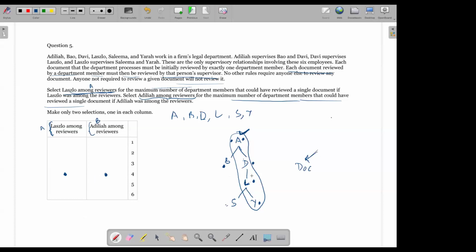Make sense? Now, it is not a part of this question, of course, but in case I know that S was one of the reviewers, or Y was one of the reviewers, or L, or D, or A, then I know that the maximum number of people who could have reviewed would be 4, right? But if I know that B was one of the reviewers, then the maximum number of people who would have reviewed it would be just 2, B and then A, right? In that particular case, as per the rules given to us. Make sense?